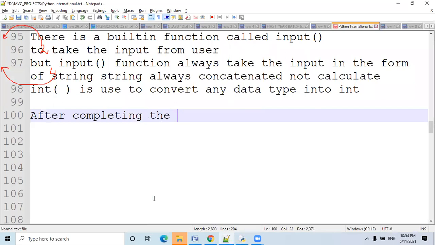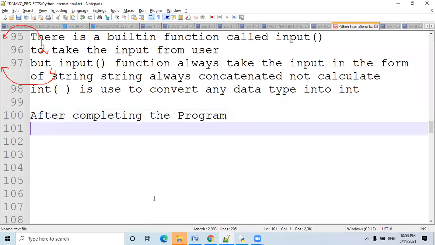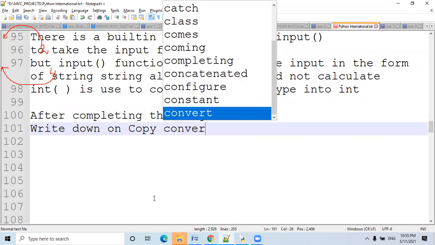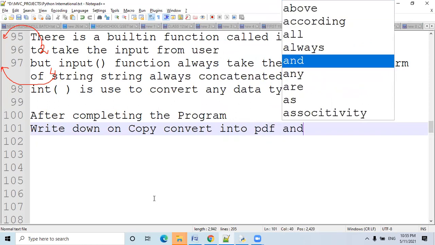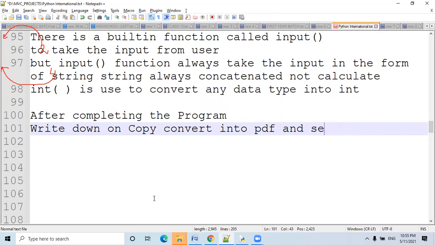After completing the programs, write them down on a copy, convert into PDF and send to me.